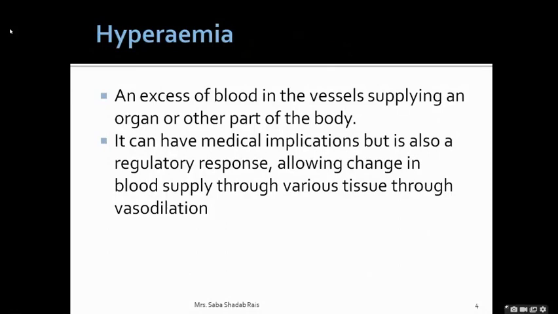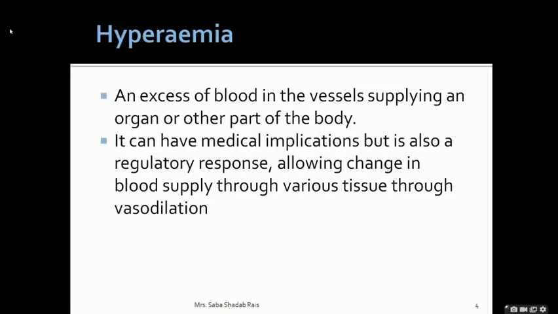See, sometimes hyperemia is also spelled as HYPEREMIA, so it is pronounced as hyperemia or hyperemia. Both are correct. Now, what is this hyperemia? In short, hyperemia is the increased blood flow. Now, why are we studying the hyperemia under this heading? Because the first step when you are going to catch the fish will be the hyperemia.